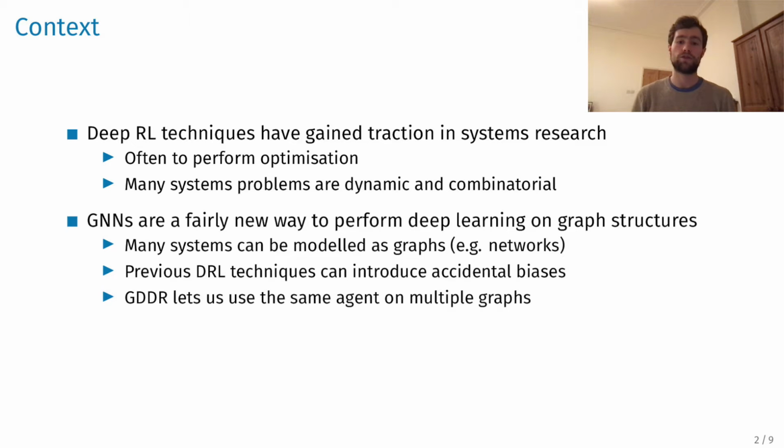Recently, there has been a lot of new work using graph neural networks, which are a way to perform deep learning on graph-structured data. Why is this exciting? Well, first of all, many systems can be modeled as graphs, an obvious example being computer networks, which provide a very natural use case. However, they also have other benefits, such as the control they give you over the relationships in the data that the neural network is and isn't allowed to take advantage of. But most importantly for us, they can help us generalize agents across different graphs, and this is what we take advantage of in GDDR.